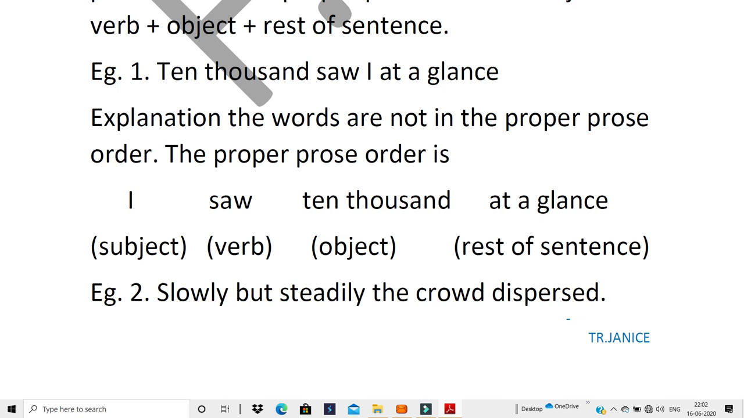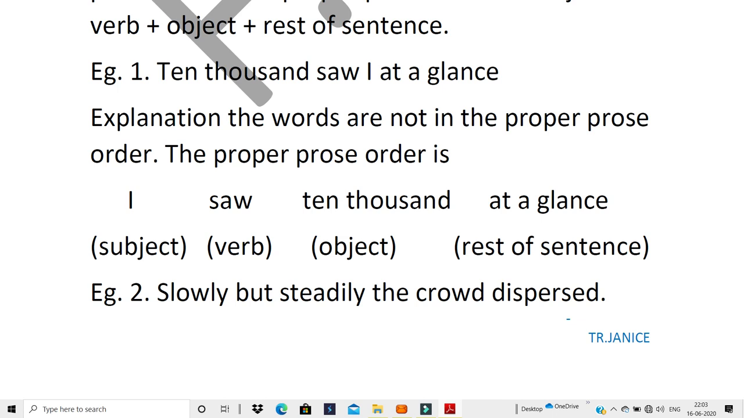The next example, slowly but steadily the crowd dispersed. Now, what is the action here? Dispersed. Dispersed means you can say spread out. Yes. In science you'll have learned dispersed. The seeds of the trees are dispersed by the wind. Yes, they're spread out far and wide. They go to different places. So the crowd who had people who had gathered at one place have now spread out and gone away.